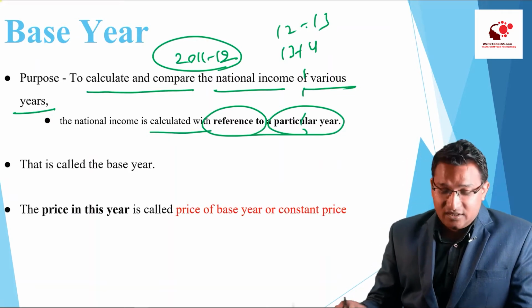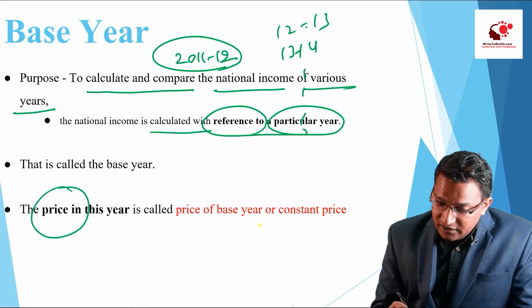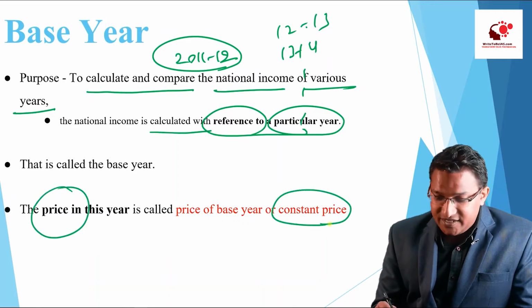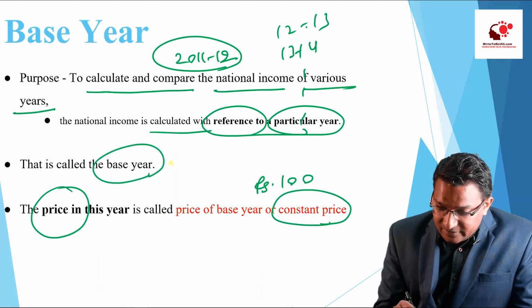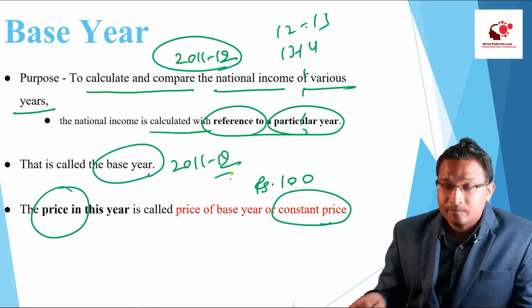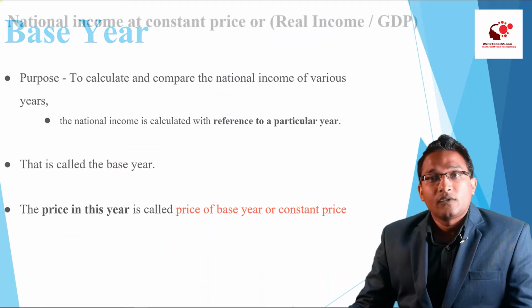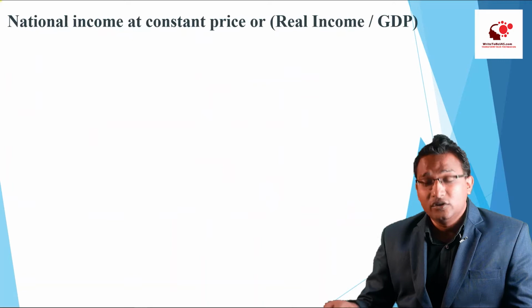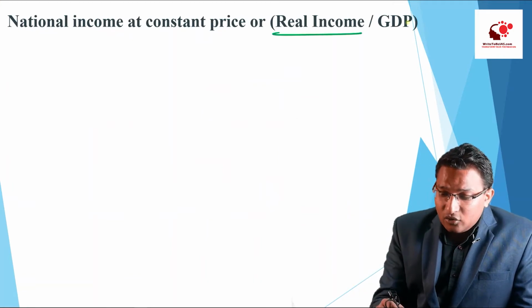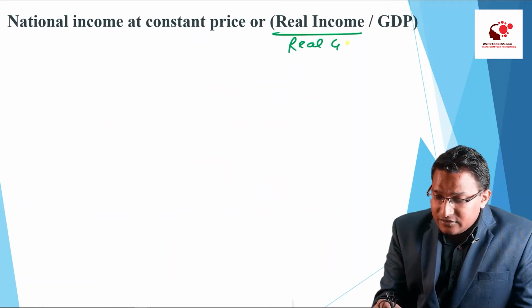The price of the base year is called the constant price. So rupees 100 in our example, and the base year in our example was 11-12. National income at constant price, right? This is also called the real income, or the real GDP.